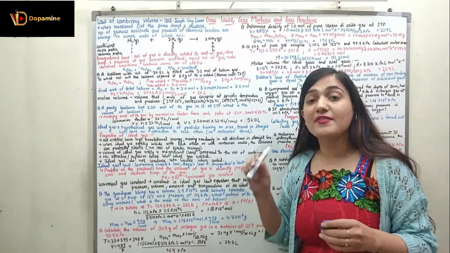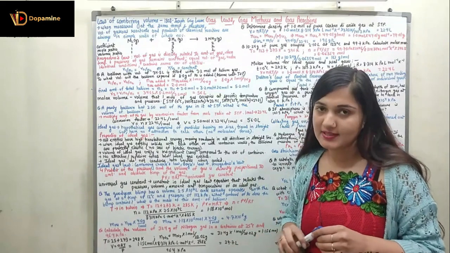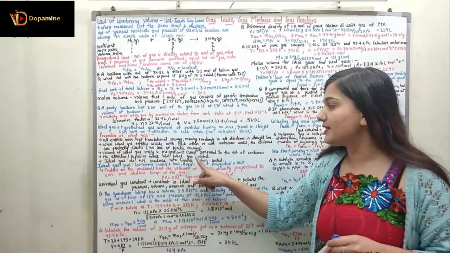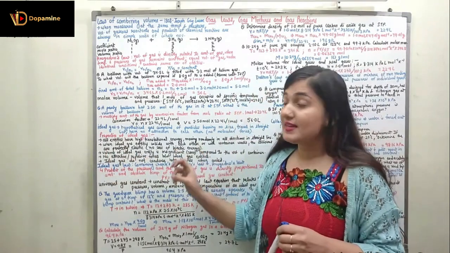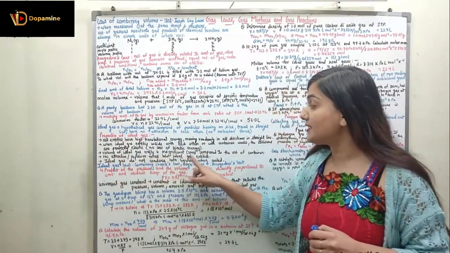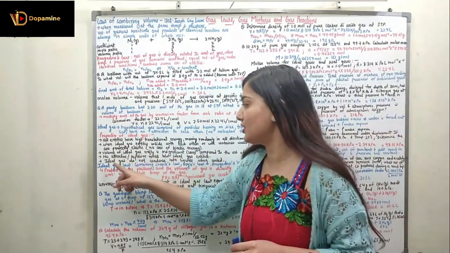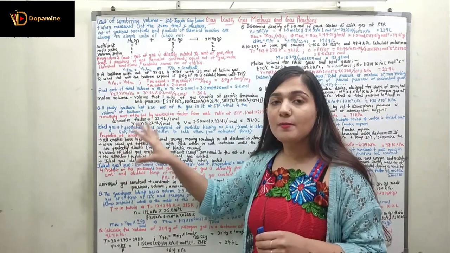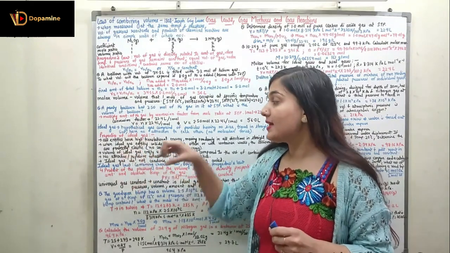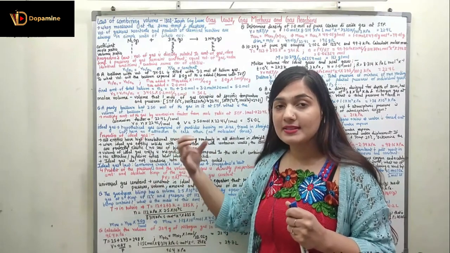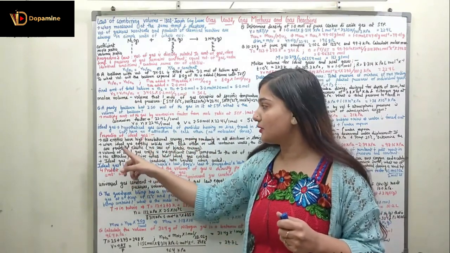So we are not having any losses, and this is again a hypothetical situation. The volume of the ideal gas entity is insignificant. We can say the volume of the ideal gas entity is zero compared to the volume of the container, again a hypothetical situation. So these are all the properties of the ideal gases. These are the properties that can never exist in a real situation, thus it's a hypothetical gas.